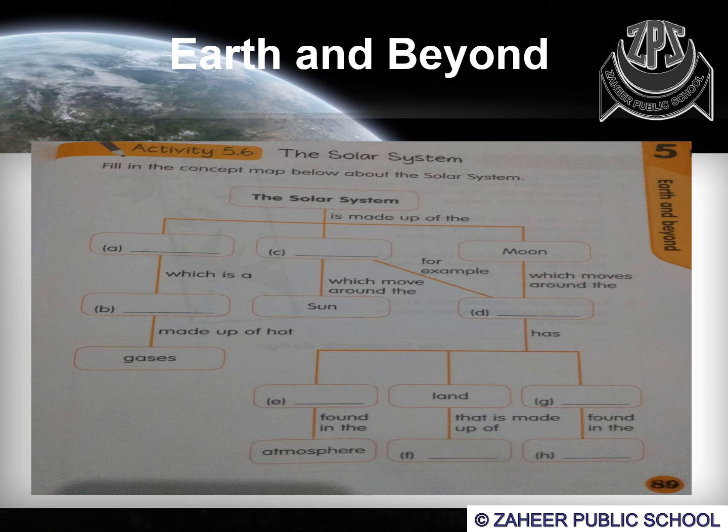Along with the boxes, here are some hints given to you, like it is made up of hot gases or found in the atmosphere. So you have to fill these spaces with the things or objects you may observe and you have learned in your chapter. So you may take help from the textbook. Hope you won't find any difficulty in this activity.